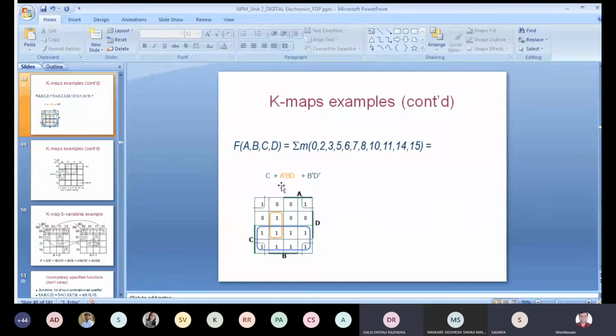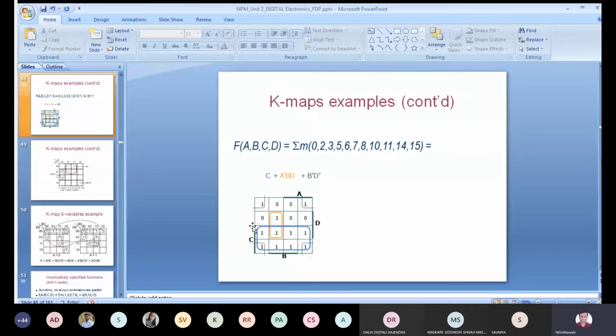Yes, sir. Okay. Now while drawing the K-map, you will take one line here, and at the upper side you will write AB, and at the lower side you will write CD, and then you will note down 00, 01, 11, 10. Here also on the lower side you should write 00, 01, 11, 10, Gray code format.